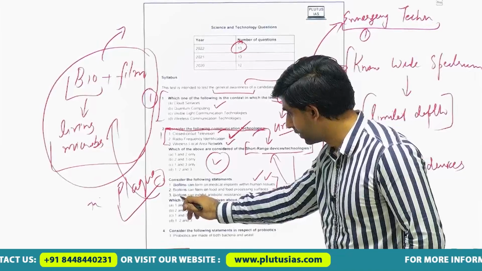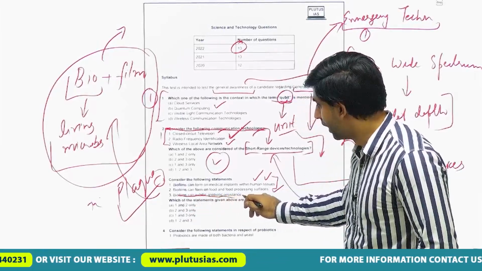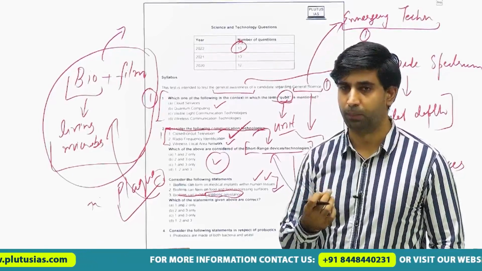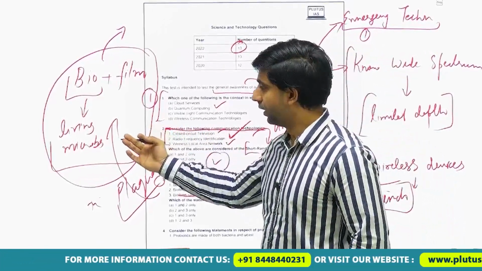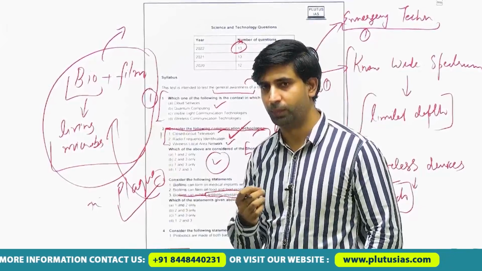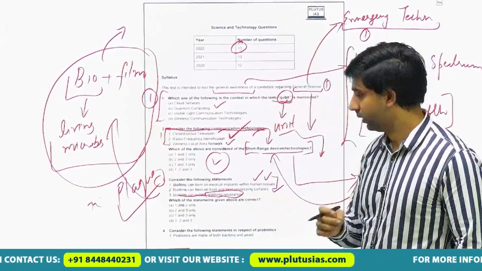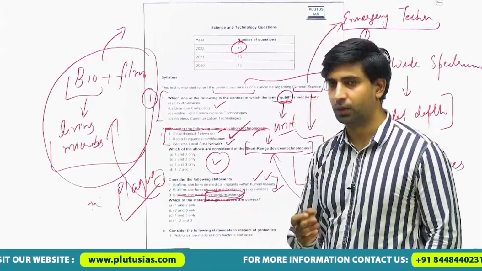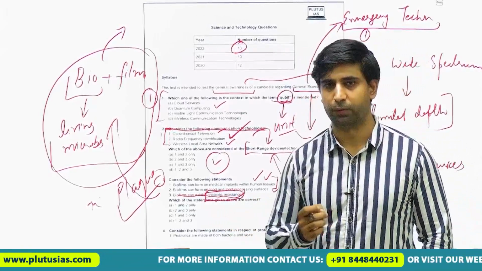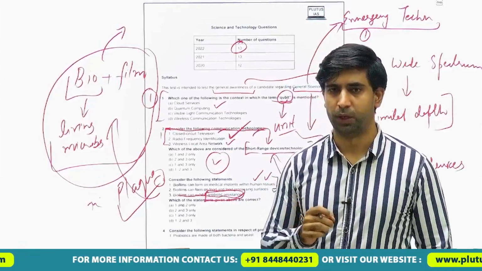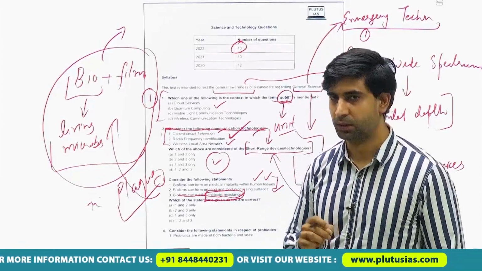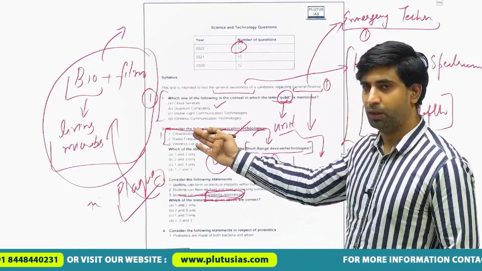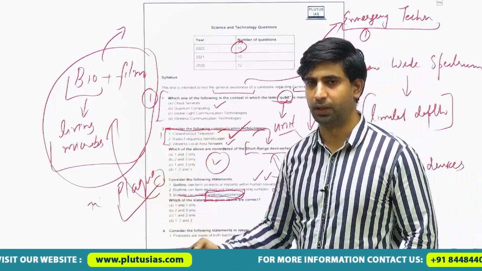Similarly, the third statement, biofilms can exhibit antibiotic resistance. If we know what biofilm is, a layer of living microbes, living bacteria, and we know antibiotic resistance is a term only in context to bacteria. If bacteria become resistant to the available antibiotics, we call it antibiotic resistance, and it can happen if the bacteria are present anywhere.